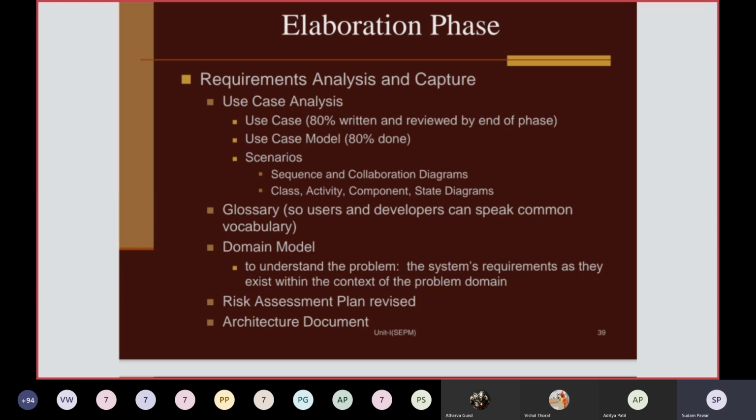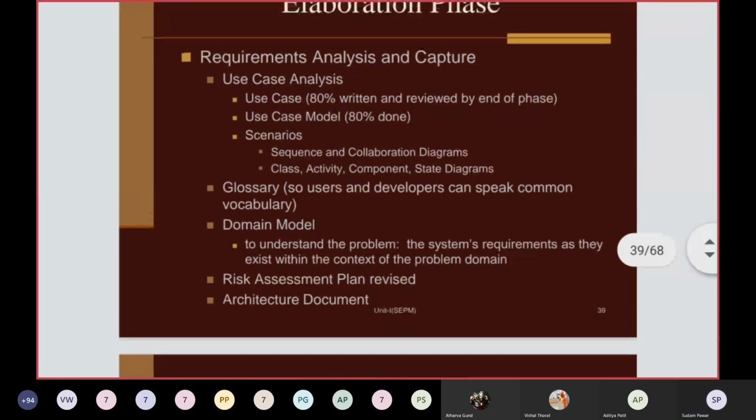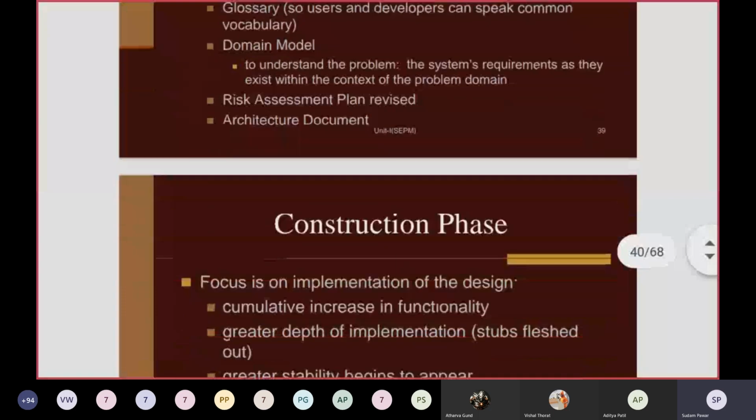Then you can revise the risk assessment plan in this elaboration phase, because the elaboration phase encompasses the planning as well as the modeling phase of your software development life cycle. Part of the planning is encompassed in the inception phase and the remaining part in the elaboration phase. So again, you can make the revised risk analysis plan in elaboration, and you can create the architecture document at the end of this phase. So these are the activities performed in the elaboration phase.